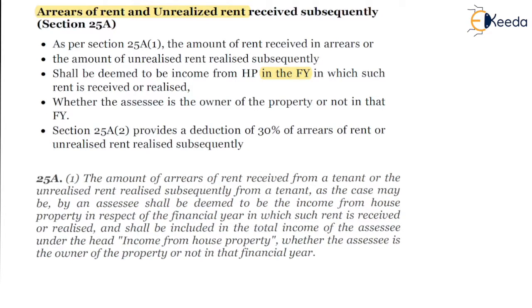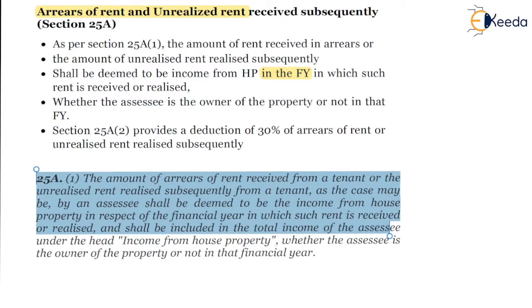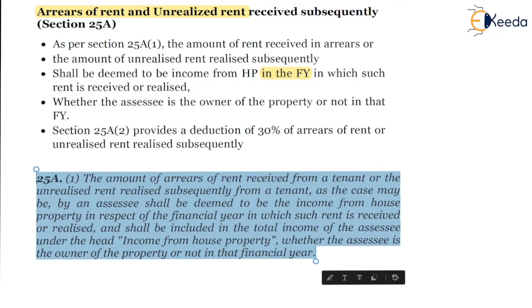What does the Bare Act say? Section 25A subsection 1, the amount of arrears of rent received from a tenant or the unrealized rent realized subsequently from a tenant, as the case may be, by an assessee shall be deemed to be the income from house property in respect of the financial year in which such rent is received or realized, and shall be included in the total income of the assessee under the head income from house property, whether the assessee is the owner of the property in that financial year or not.